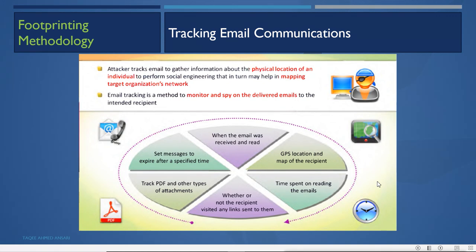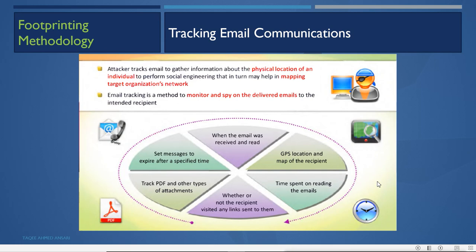In footprinting methodology, we'll see tracking email communication. Now, an attacker tracks email to gather information about the physical location of an individual to perform social engineering that in turn may help in mapping the target organization's network. So, email tracking is a method to monitor and spy on the delivered emails to the intended recipient.